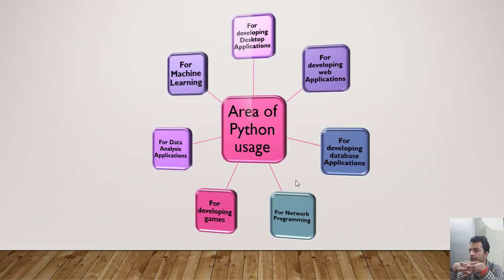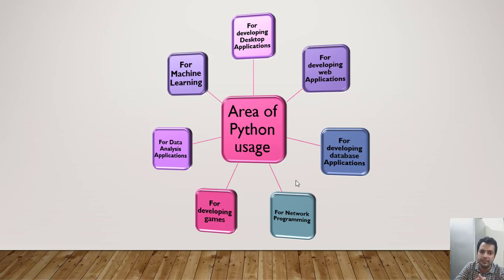Now the next thing is, what are the areas where Python is used. Python is basically used for developing desktop applications. The second thing is we can develop web applications using Python. We can develop database applications, and also network applications that can work over the network.